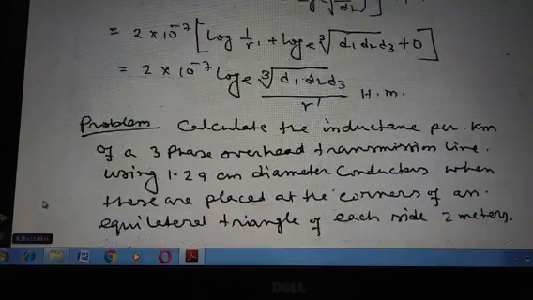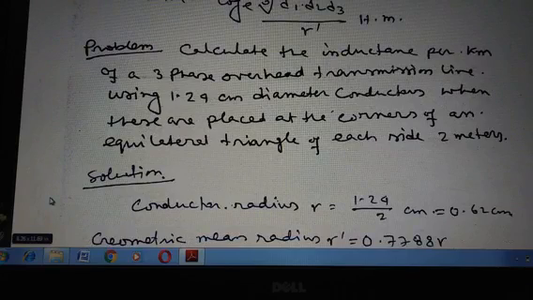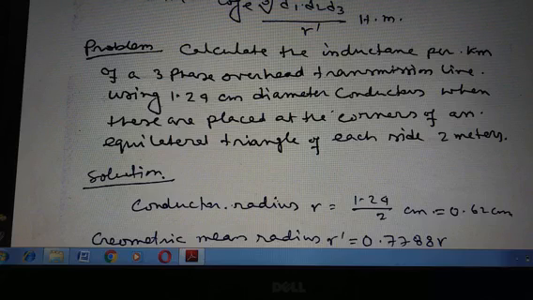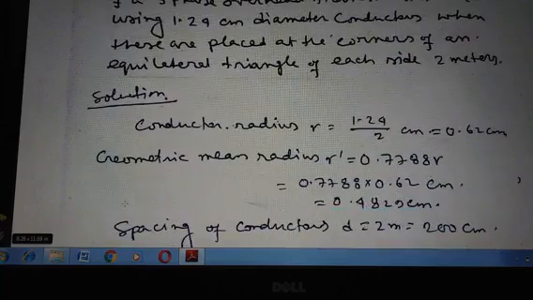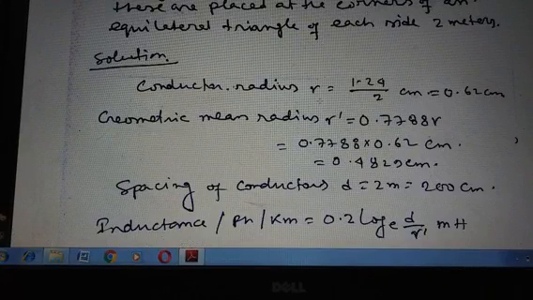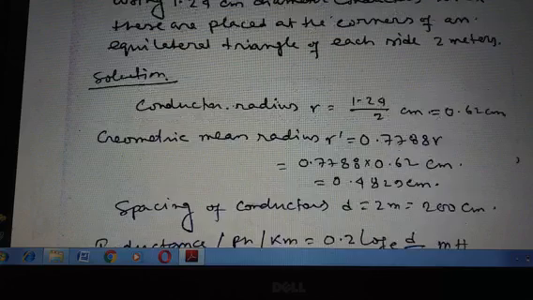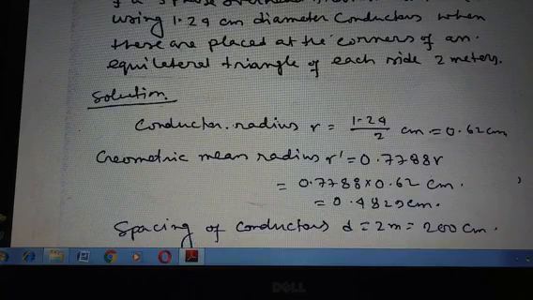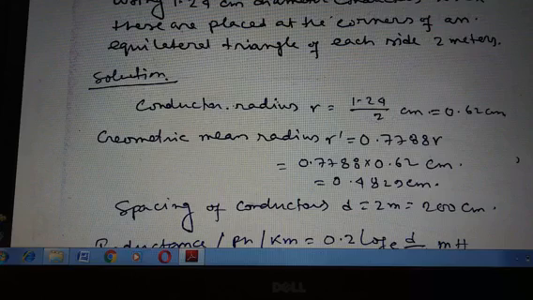Now a problem. Calculate the inductance per kilometer of a three-phase overhead transmission line using 1.24 centimeter diameter conductors when these are placed at the corners of an equilateral triangle of each side 2 meters. Now the solution. Here the conductor radius r equals 1.24 divided by 2. Because here the diameter is 1.24, the radius is 0.62 centimeter.